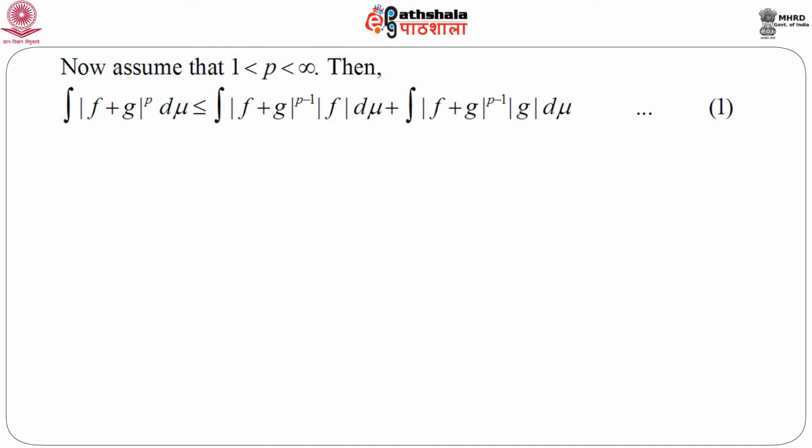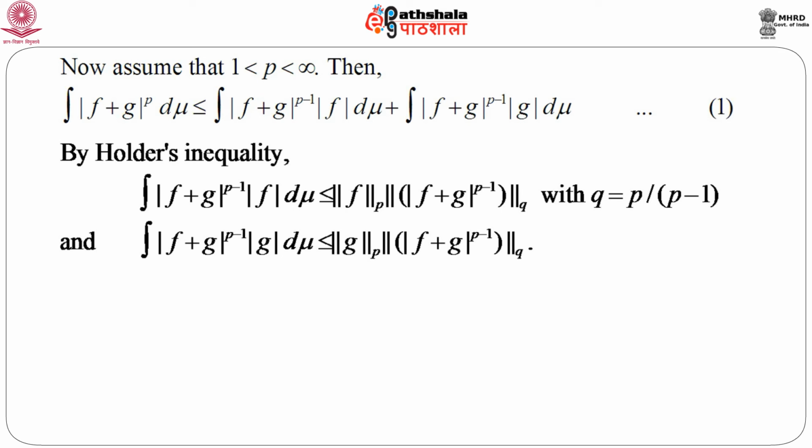Let us call it 1. Then just apply Holder's inequality to the first term on the right hand side. We get norm of f of order p, which equals the qth order norm of modulus of f plus g whole to the power p minus 1, with q equals p by p minus 1. Because we know that in Holder's inequality there is a condition 1 by p plus 1 by q equals 1, and from there we can immediately get